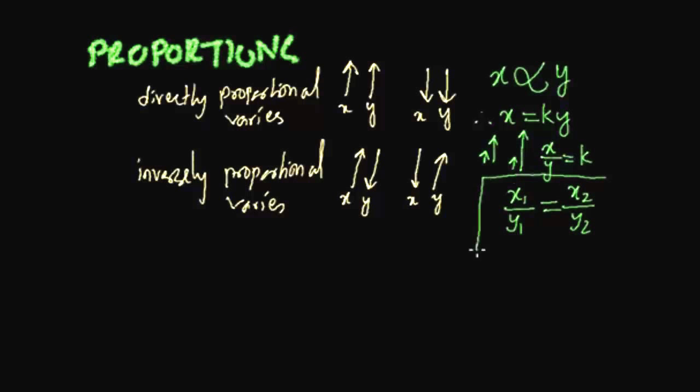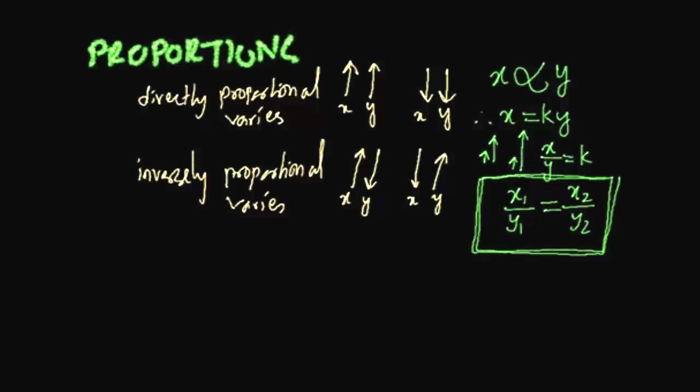This is what I want you to remember. Whenever you're thinking about directly proportional, you're thinking about the constant. How much is the other increasing with respect to the other one? So x1 by y1 equals x2 by y2.